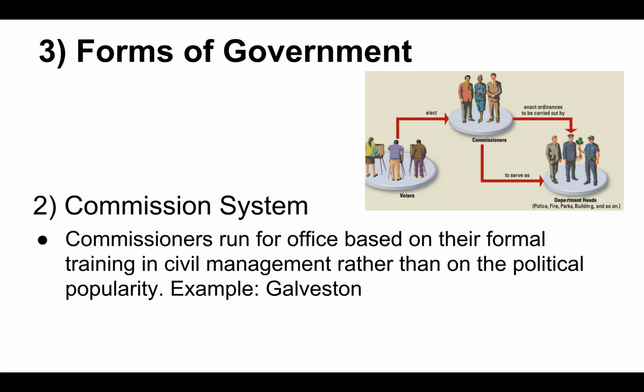They adopted this commission system, and it worked wonders for Galveston. The new government rebuilt the city on higher ground and constructed a seawall to protect it from hurricanes. Seeing that success, many other cities adopted some of the same strategies.